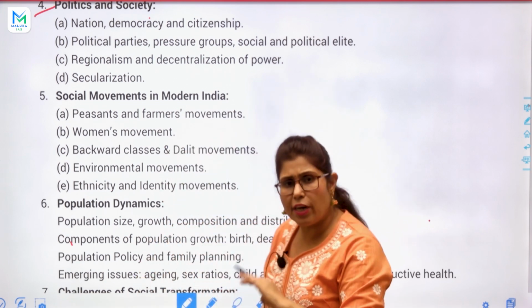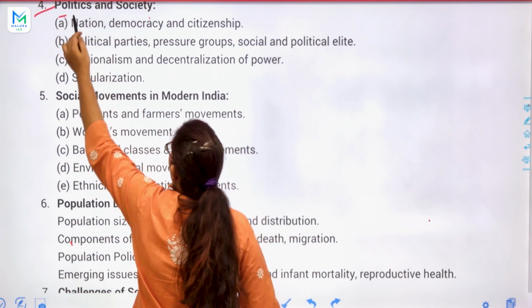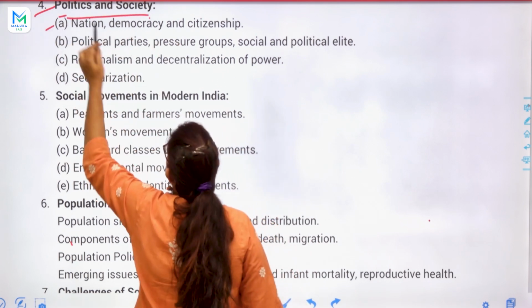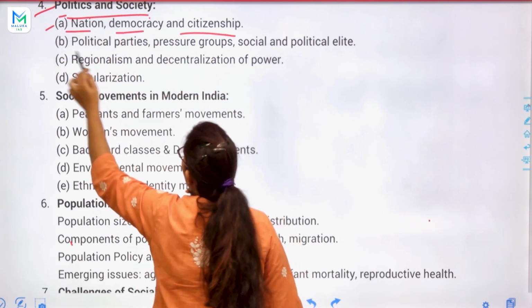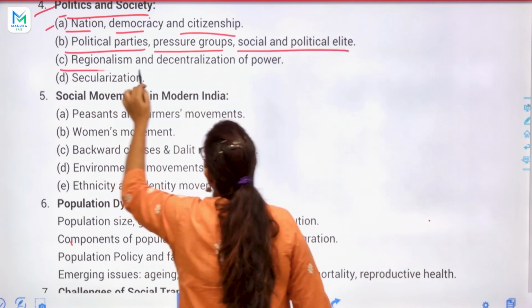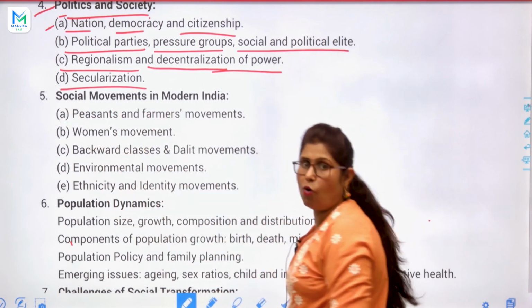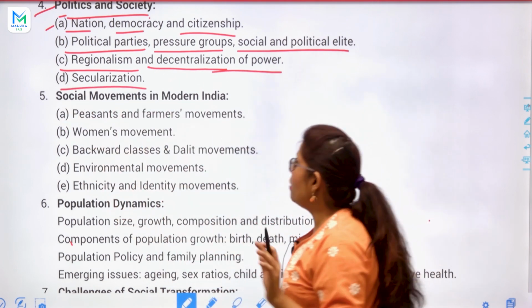So it is connected with every subject, like now it is connected with politics. So politics and society: nation, democracy and citizenship, political parties, special groups, social and political elite, regionalism and decentralization of power, and secularization. Okay, so very important and we will discuss.